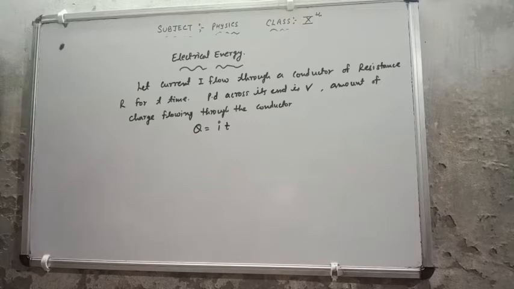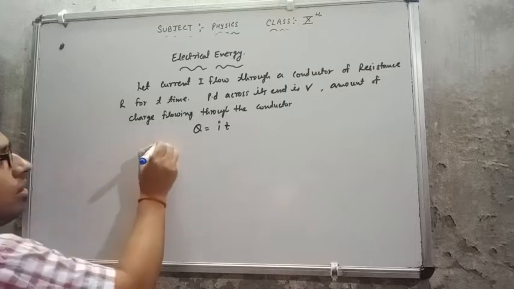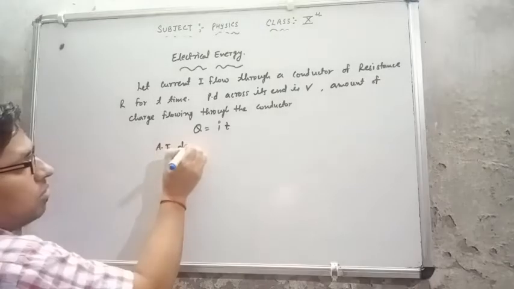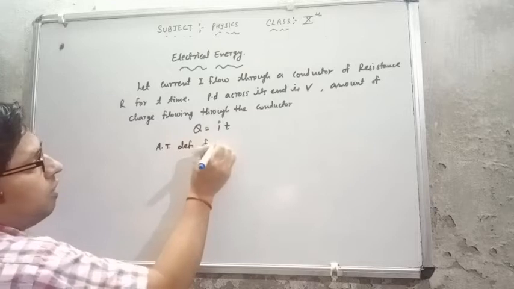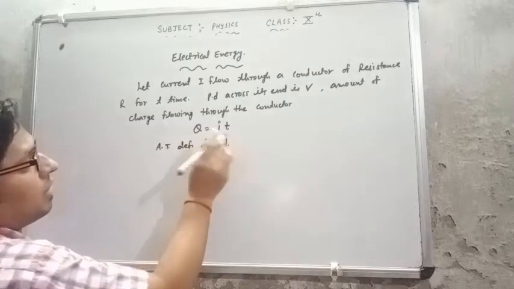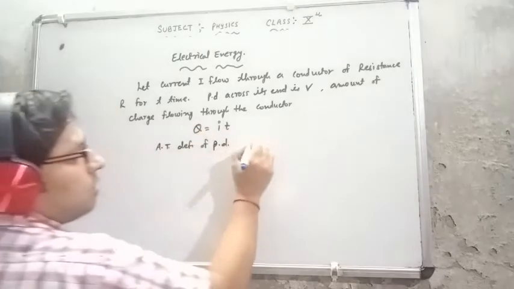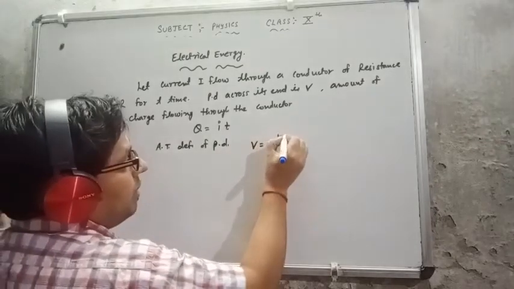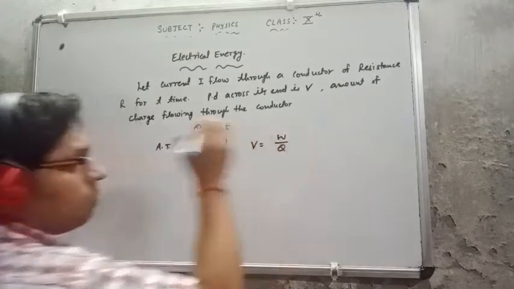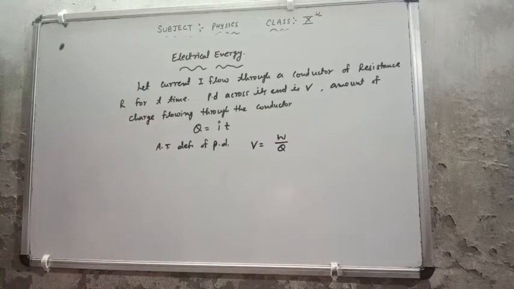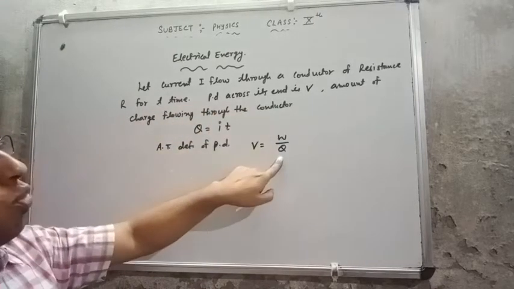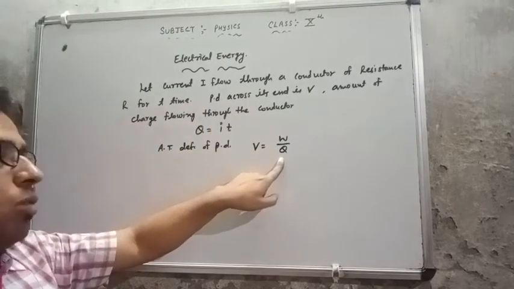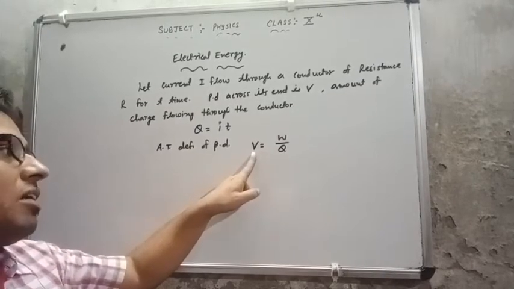Now, according to the definition of potential difference, V equals W upon Q. That means the amount of work done in bringing Q coulomb of charge from one point to another point is known as potential difference.